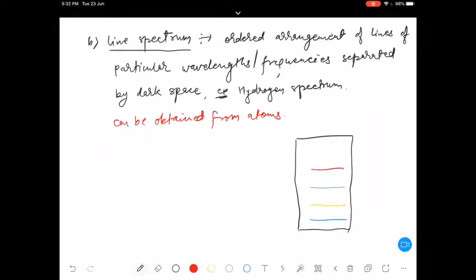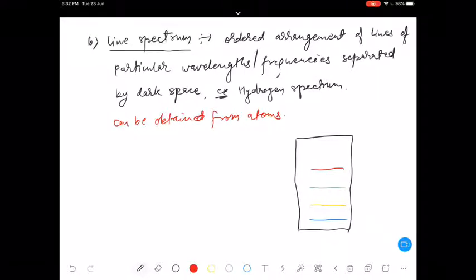Like this, different lines we are going to obtain if these different wavelengths are passed through a prism and obtained on a screen. That screen will look like this. Now it depends upon you whether you are looking from top to bottom or bottom to top. So basically you are arranging them in increasing order of wavelength or decreasing order of wavelength. Whichever way you find comfortable. That kind of spectrum is called line spectrum. Is it clear to everyone? Just go through these three different types of spectrum quickly, so that I could start with absorption spectrum also.